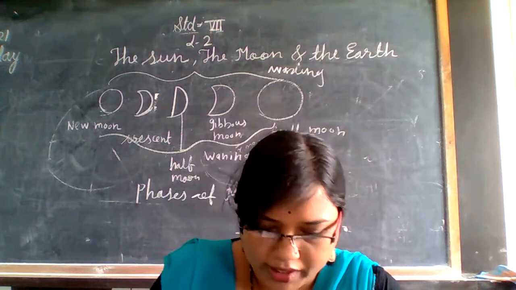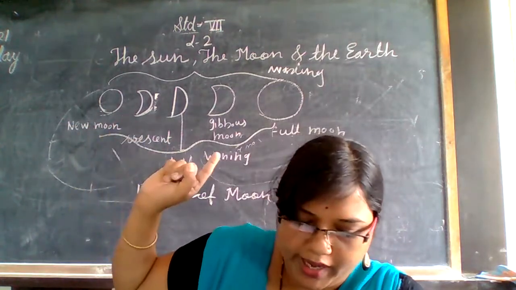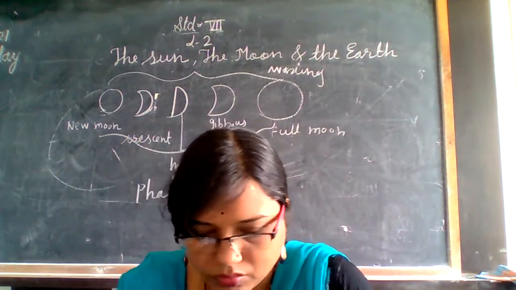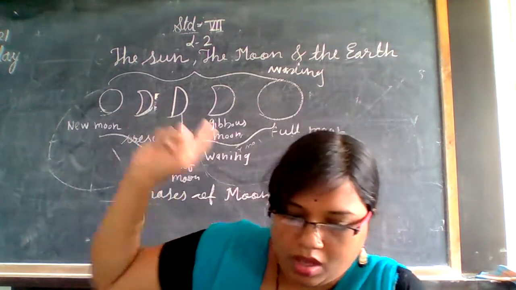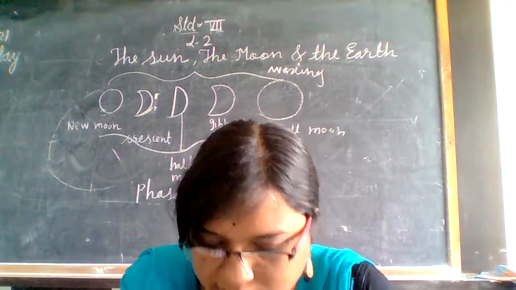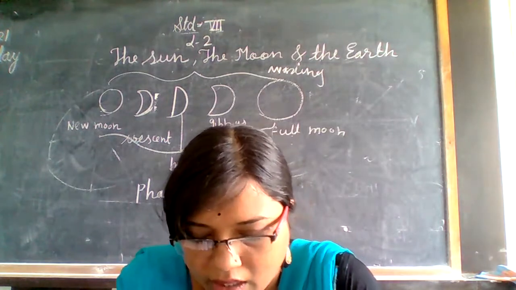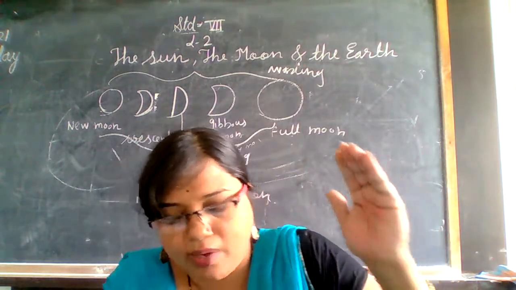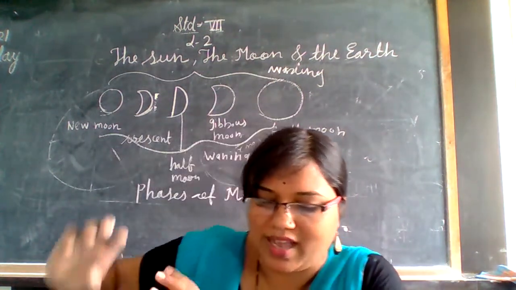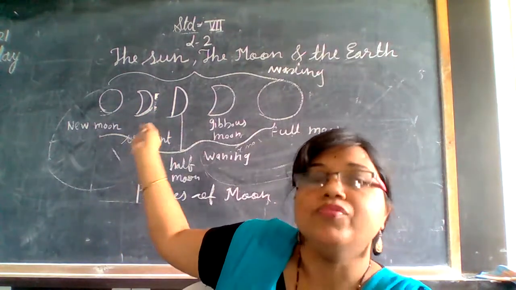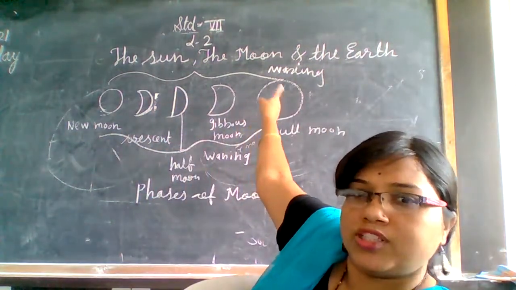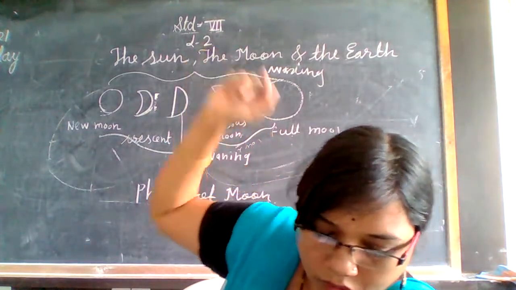Now let us know what is meant by full moon day, new moon day and quarter days, as you can see in the picture. What is meant by full moon day? On the full moon day, the sun's light falls on the entire portion of the moon facing the earth, and that's why the moon disk appears as a full circle. That's why it appears to be a full moon. You see a full circle like this. That's why it is called the full moon day.